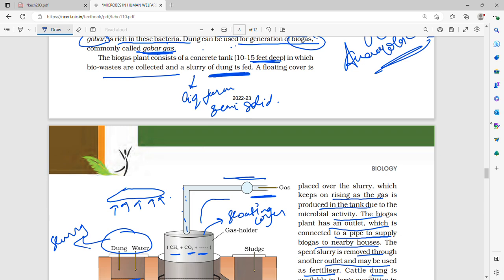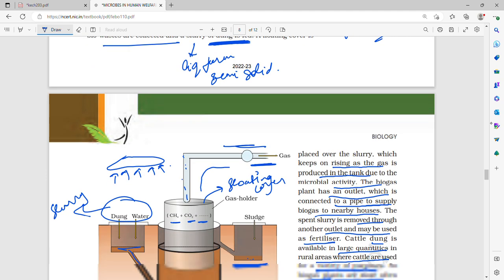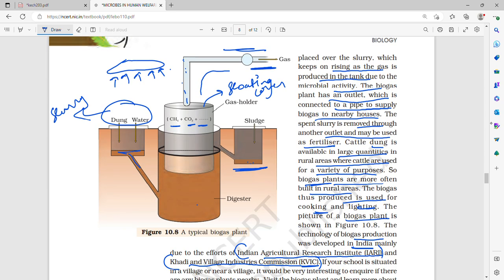It has bio waste, that is slurry, dung plus water, in liquid or semi-solid form. A floating cover keeps rising as the biogas keeps forming. The slurry goes into the digester, then there is the gas holder and the floating cover, and a pipe connected which goes to the homes of people, through which the biogas is transported for cooking, heating, and lighting.